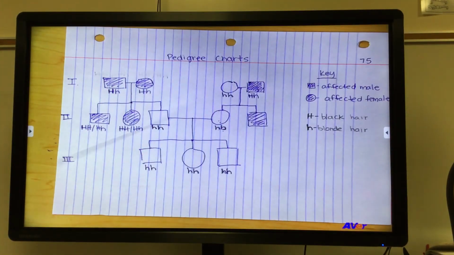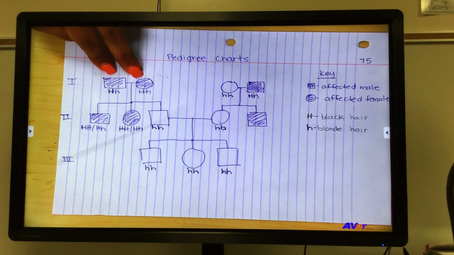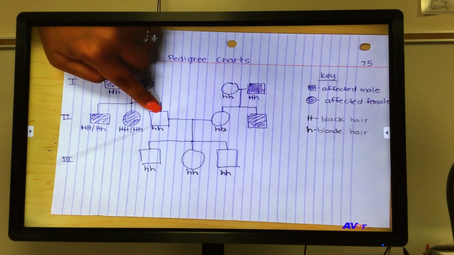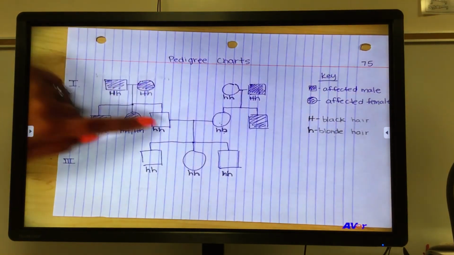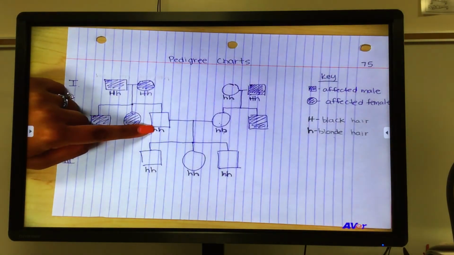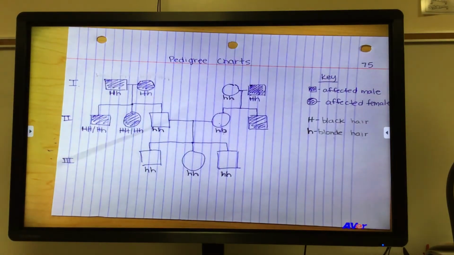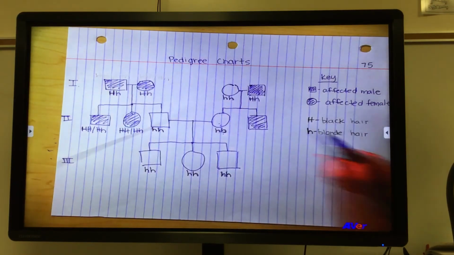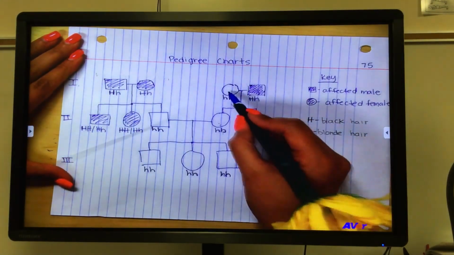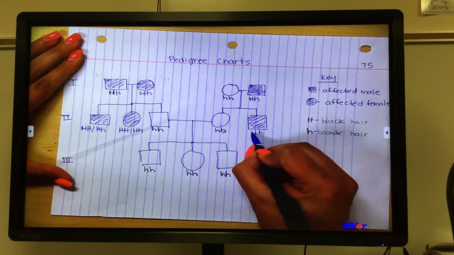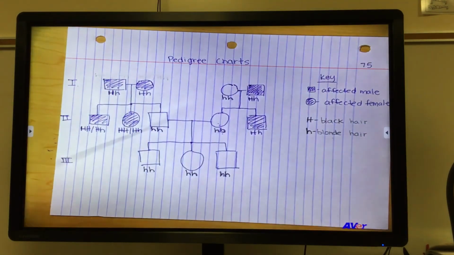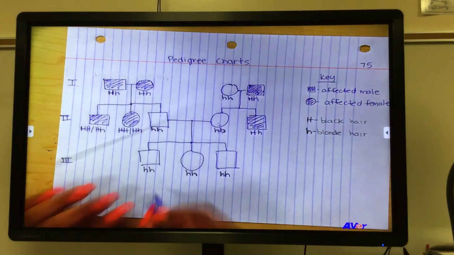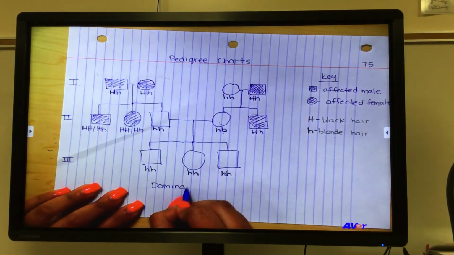Recessive traits like blonde hair or colored eyes, whenever both parents have brown eyes or dark hair, and then they have a child with light eyes or light hair, in this case black hair with a blonde hair child. You can hide that recessive trait, which we found out in monohybrid crosses, but this really shows it. You can see how generations can hide traits, or it can skip generations. Okay, and so this parent had to donate the little h. This parent must have donated the big H because it is shaded, and we are done. Okay, so we figured out this one was a dominant trait.